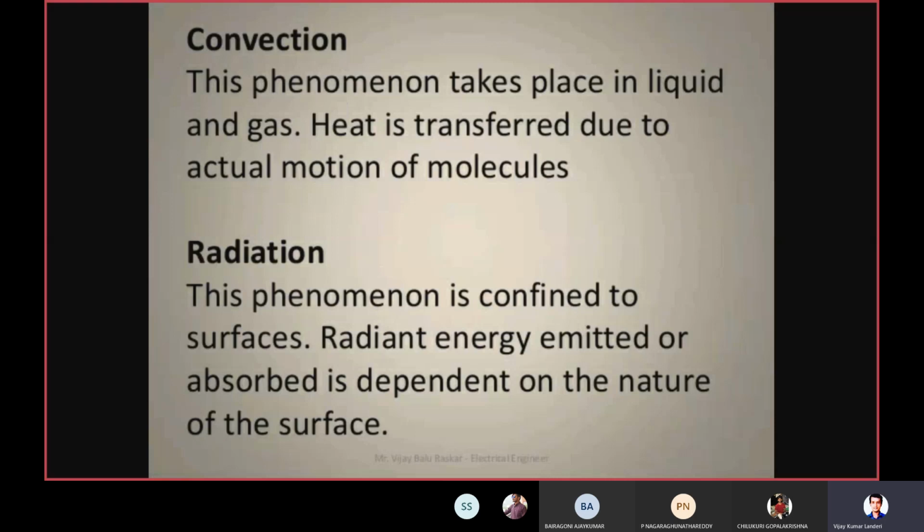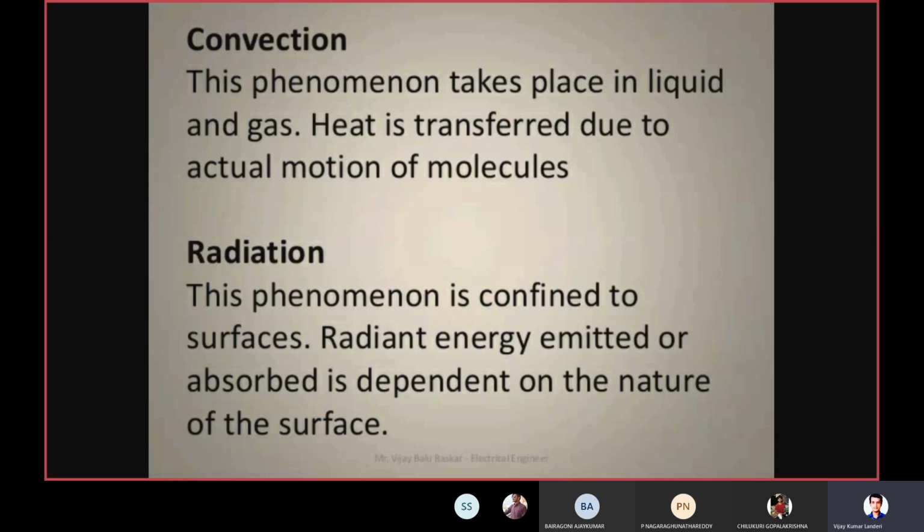The second method of heat transfer is convection. This phenomenon takes place in liquids and gases. Heat is transferred due to the actual motion of the molecules, which transfers the heat energy. Similarly, we have radiation. This phenomenon is confined to the surfaces only.